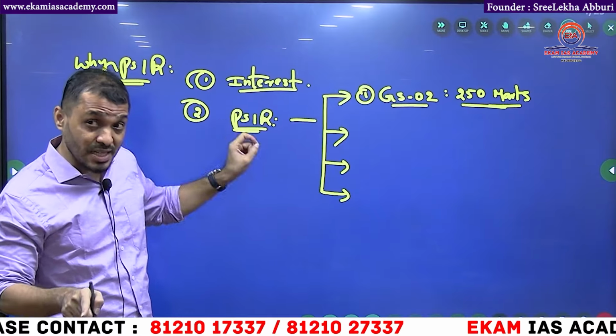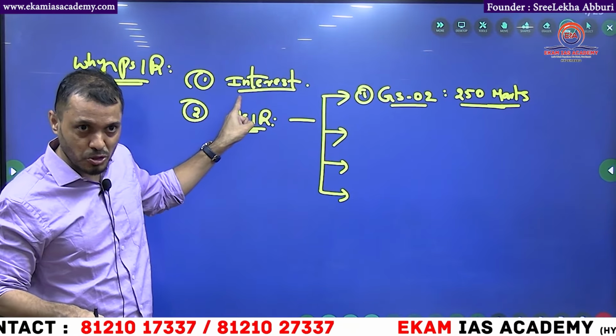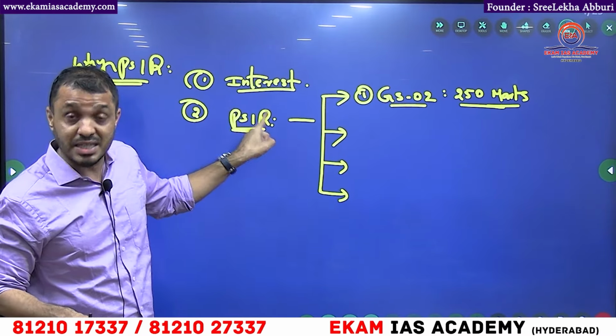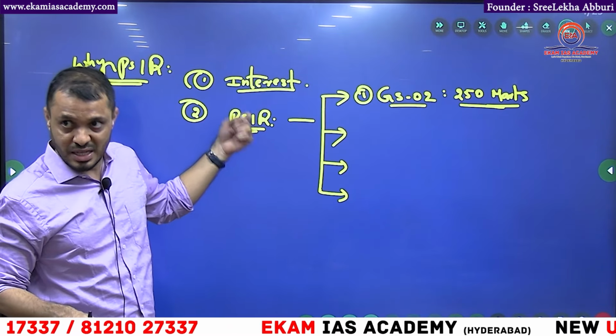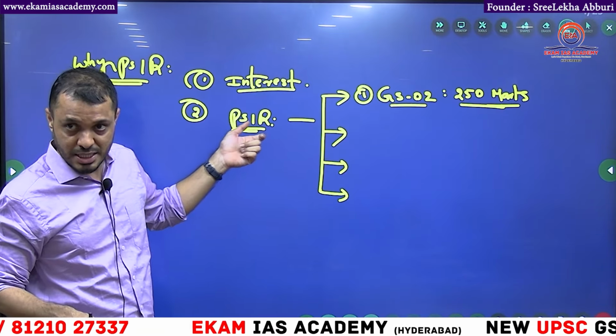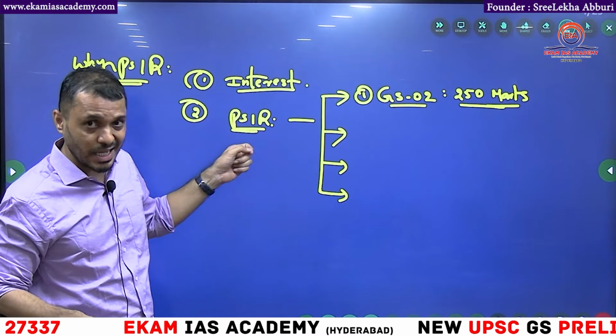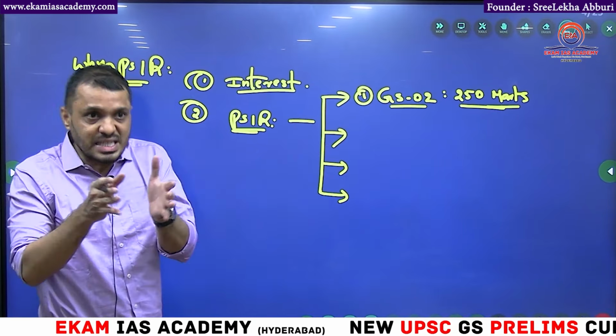That is the reason so many people, like the data I showed you, qualified into the mains and are in the list. Those many people in the list are with PSIR optional. The success rate is high because their time is saved.